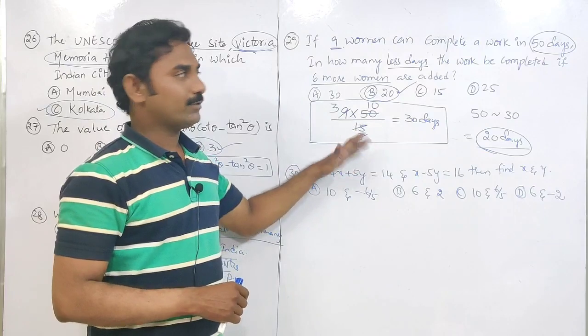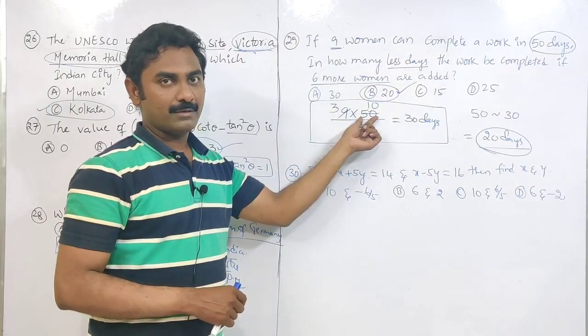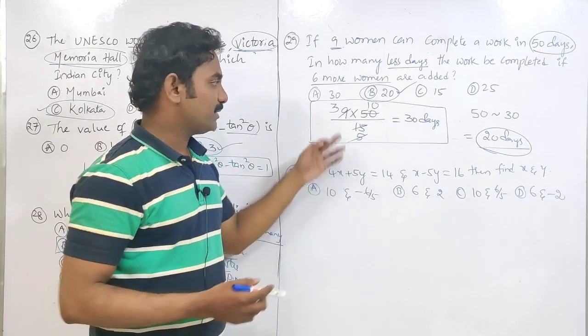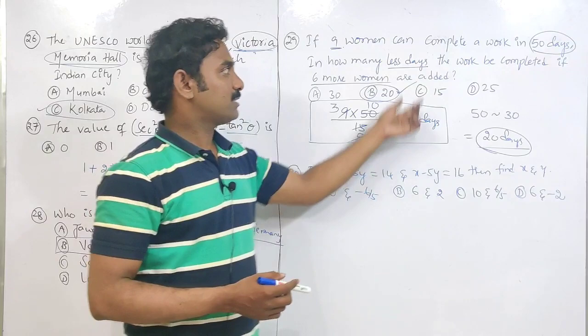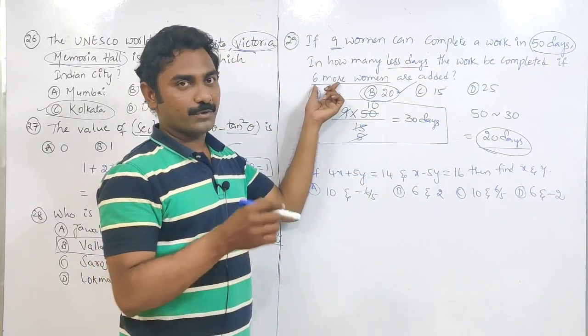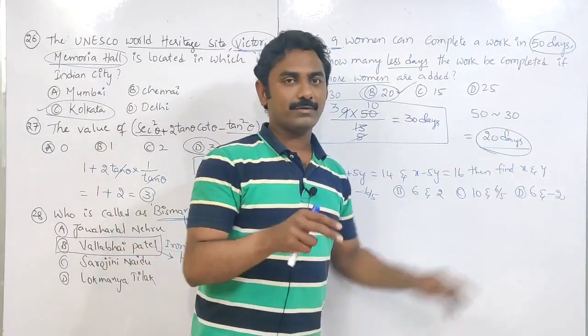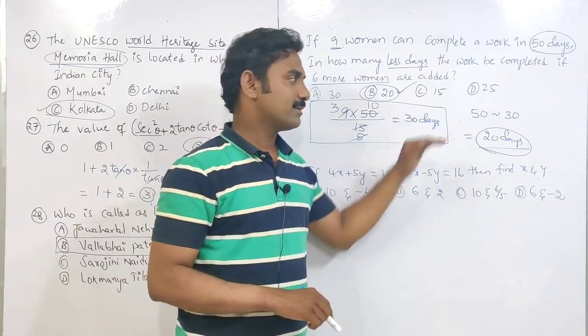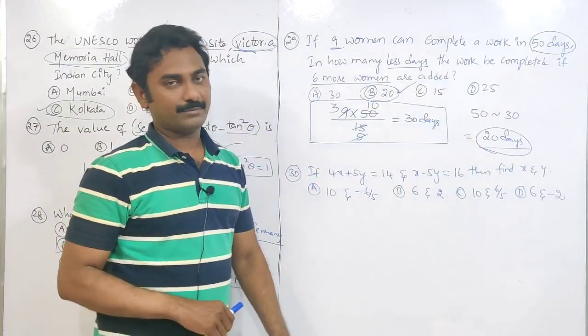Very simple. Try to understand this. 9 women can complete in 50 days. 6 more women were added. That means 15 women can complete in 30 days. Actual number of days is 50. Now due to the increase of 6 more women, the work is completed in 30 days. So the difference in days is 20. 20 fewer days are required to complete the work if 6 more women are added.